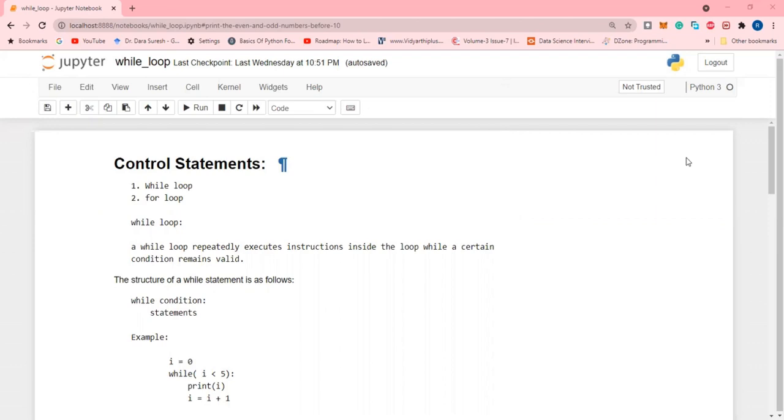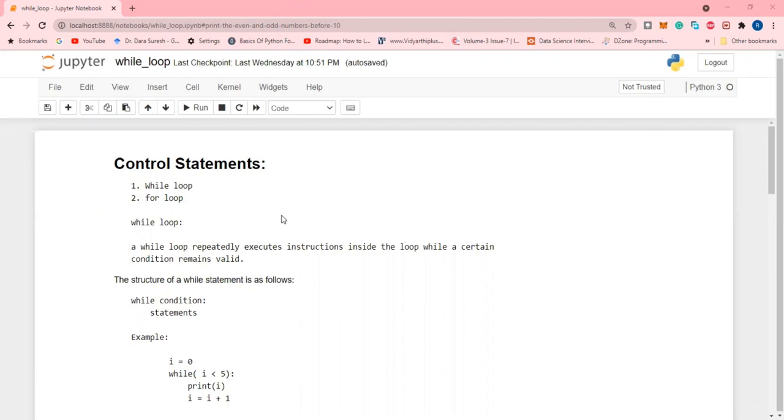Today we are going to discuss control statements in Python. So what is the need of control statements in Python? Whenever we need to execute a statement many times, we need control statements or loop statements. In Python, we have two types of control statements: one is the while loop and the other is the for loop. First, we are going to discuss the while loop.